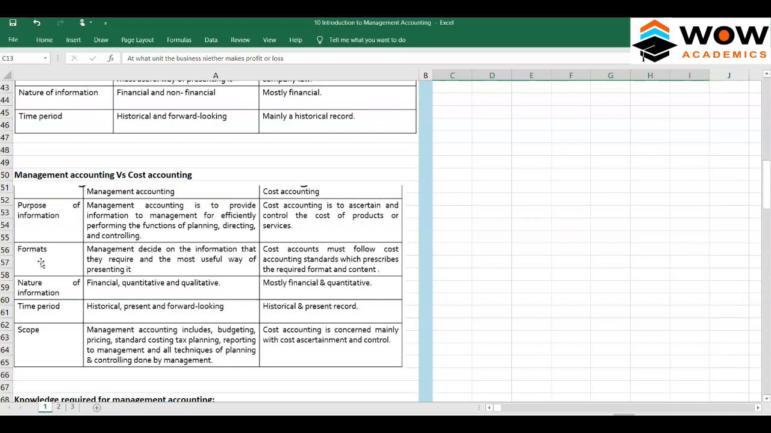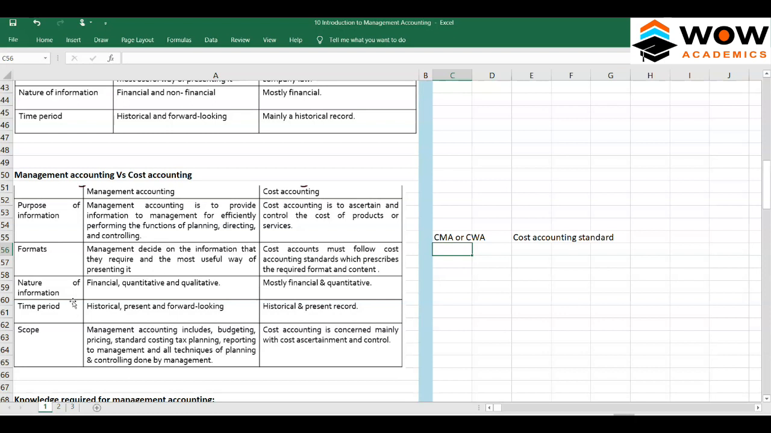In terms of format, in cost accounting there are some standards. Cost accounting standards are there. For example, in India we have CMA or CWA. They have changed the name; earlier it was CWA, now it is CMA. They have issued something called a cost accounting standard, and they follow that kind of rules. In management accounting there are no rules like that.